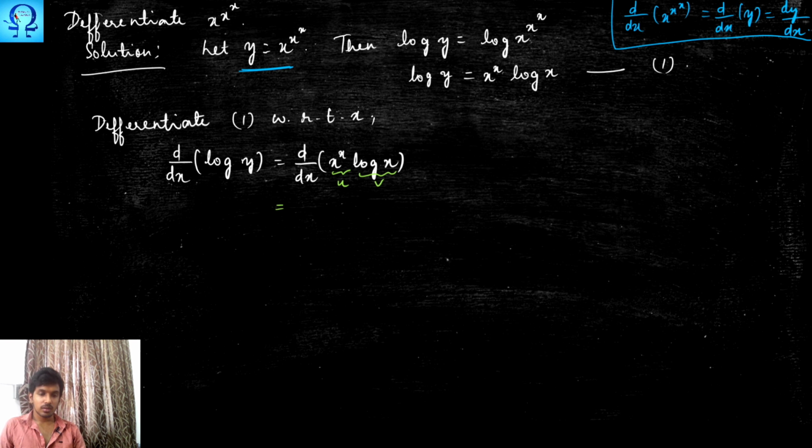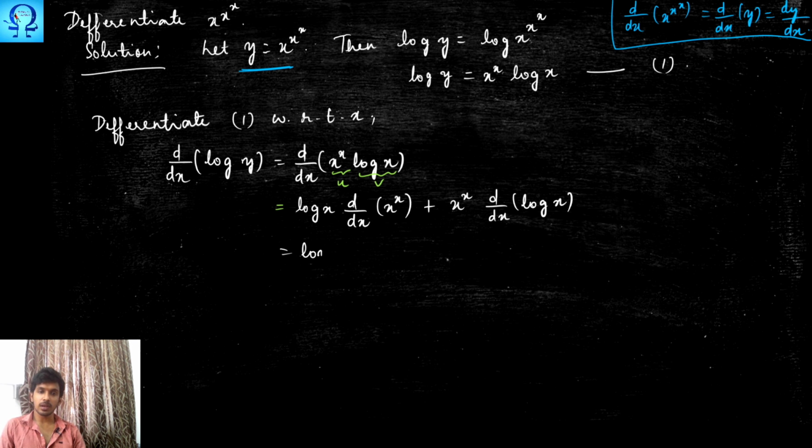When you apply the product rule, you keep v as it is and find the derivative of x, plus u as it is and the derivative of v.